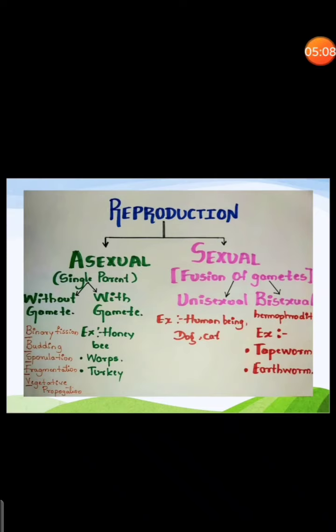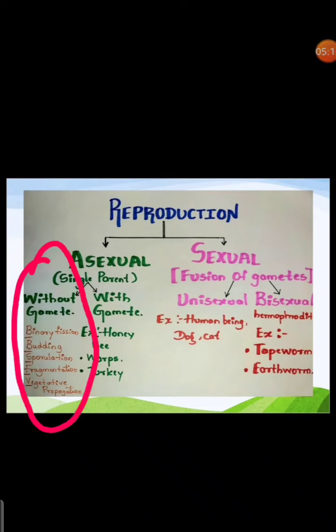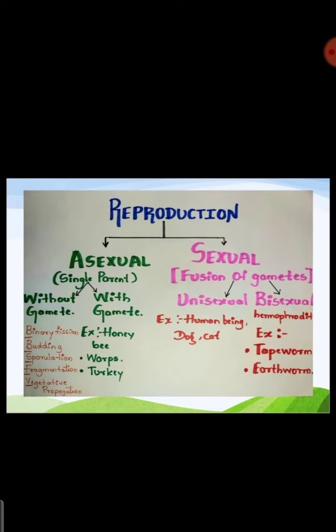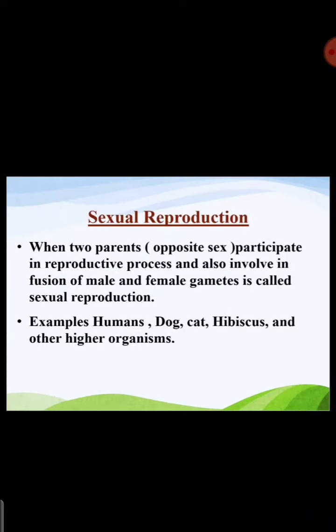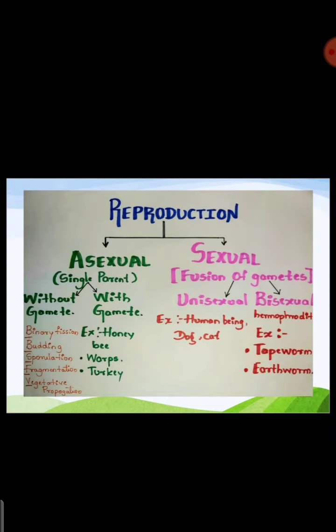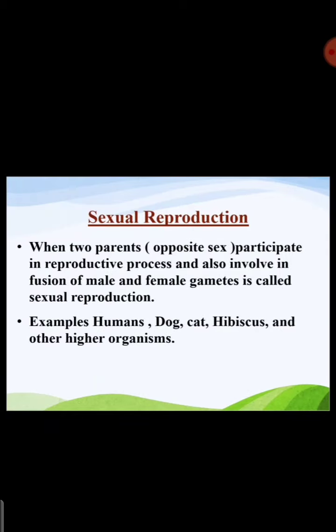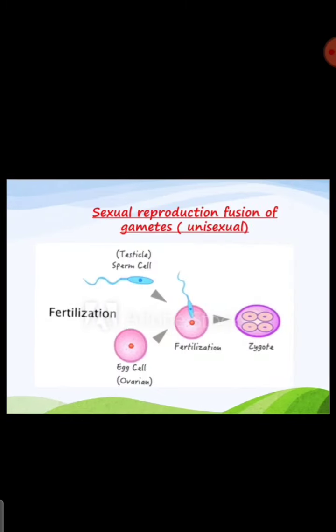And without gametes, we studied binary fission, budding, sporulation, fragmentation and vegetative propagation, which occur without forming gametes. Then with gamete formation we studied honeybees and wasps as well as turkey. Sexual reproduction is the fusion of male and female gametes.